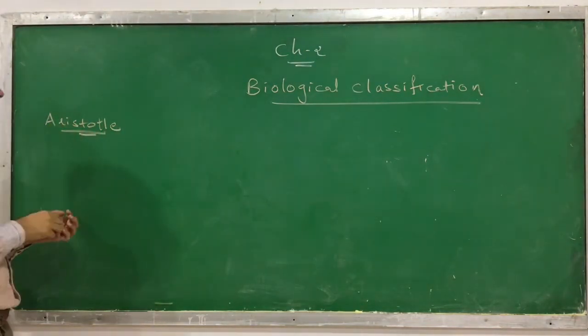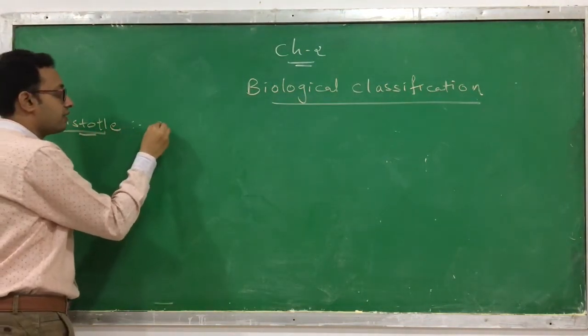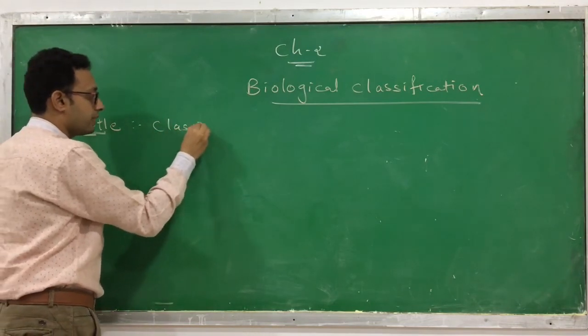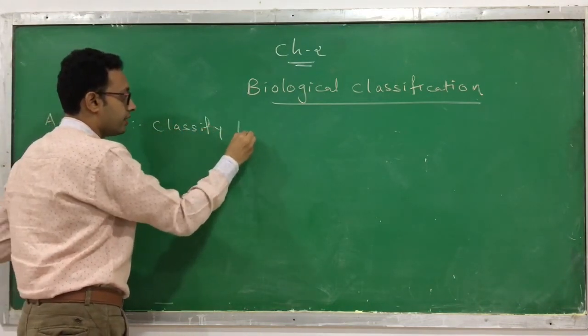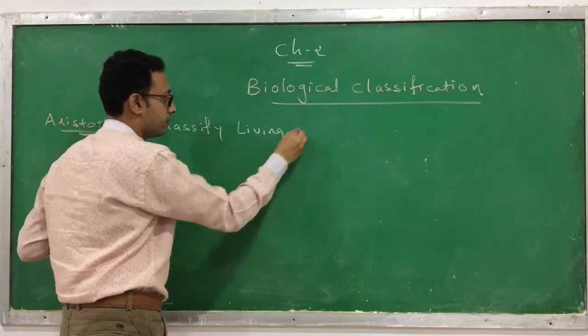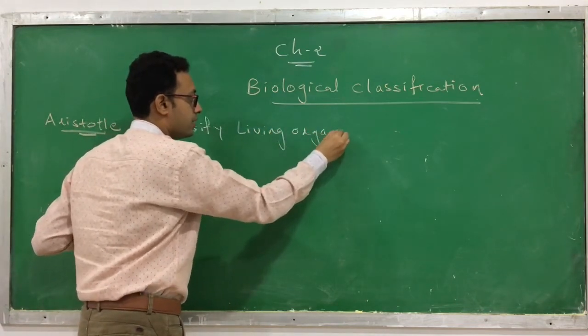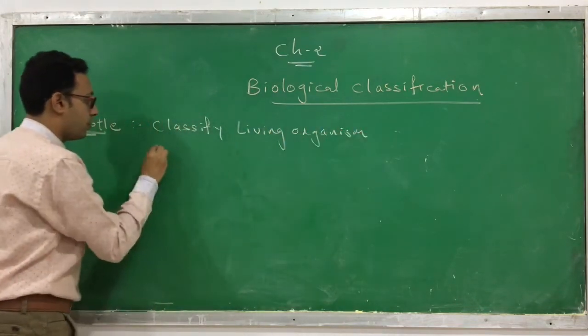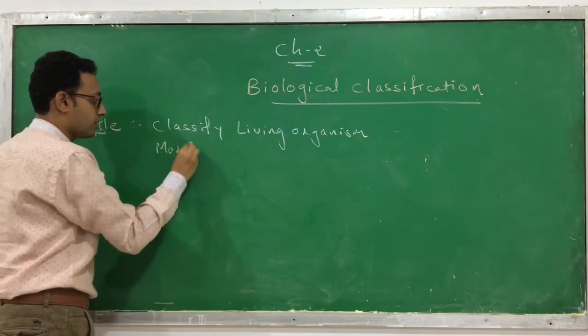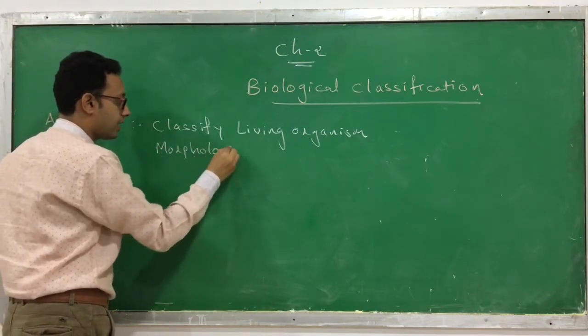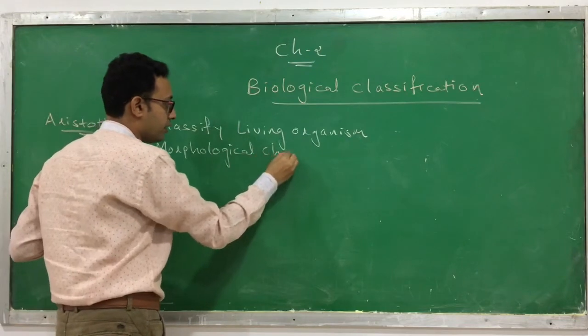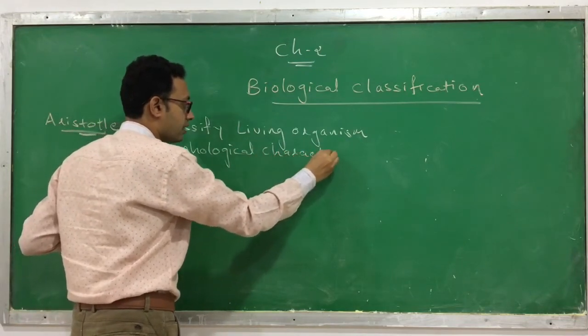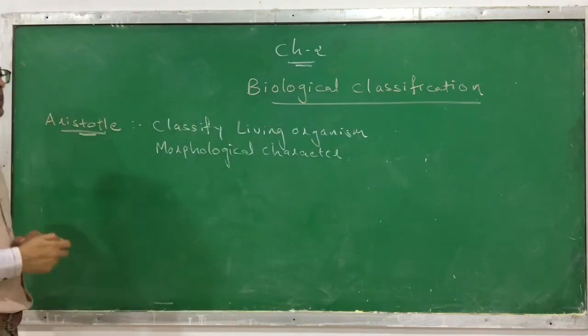This Aristotle classified the living organisms based on their morphological characters. This was the first attempt that was done by Aristotle.